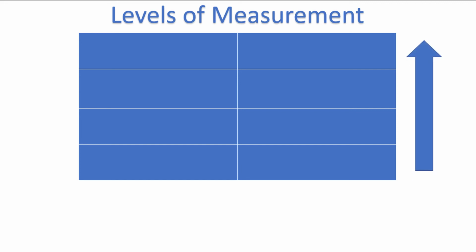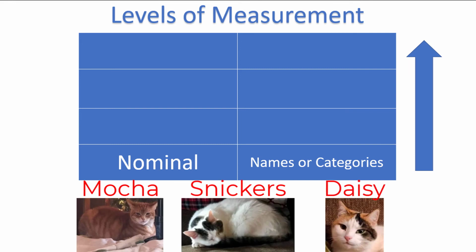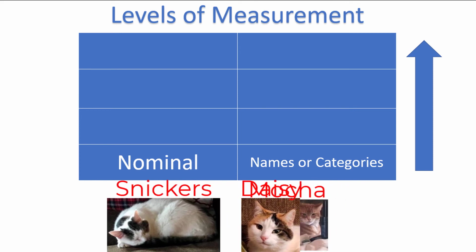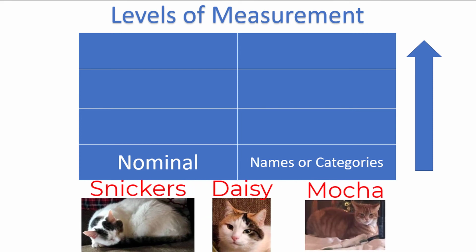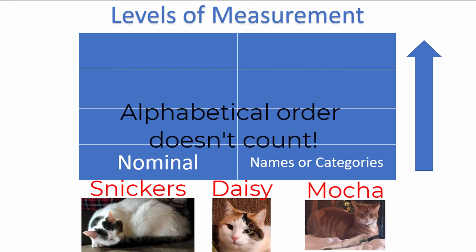At the bottom level, we have the nominal scale, which applies to data such as names, labels, or categories that have no inherent order. Take the names of my cats, Mocha, Snickers, and Daisy. If I asked you to put the names of my cats in order, you'd probably scratch your head and ask, order them how? By cuteness? By age? There is no inherent ordering to the names of my cats. They're just names, which is why they are measured at the nominal scale.